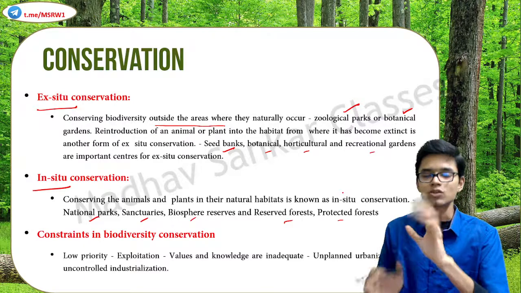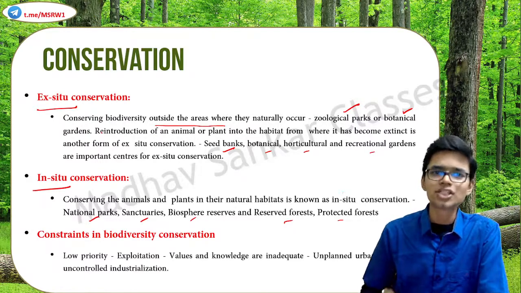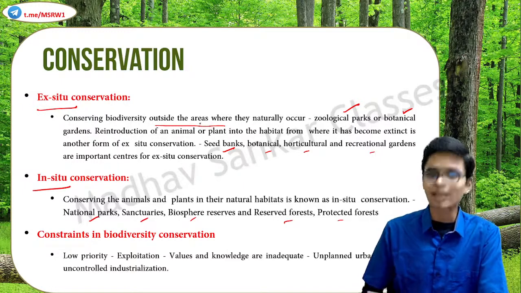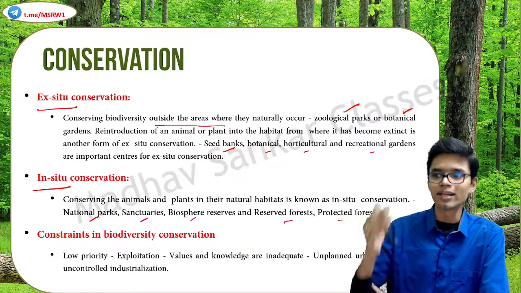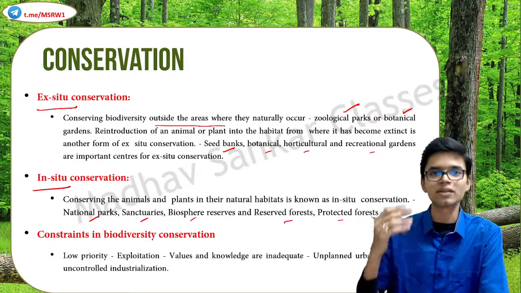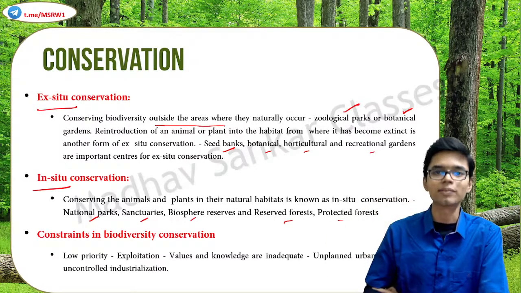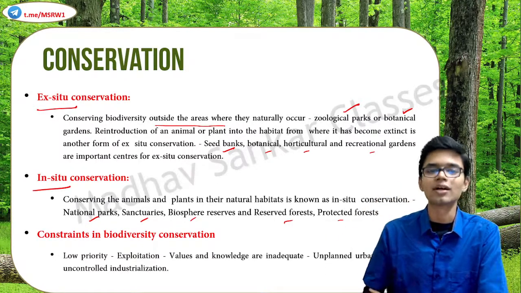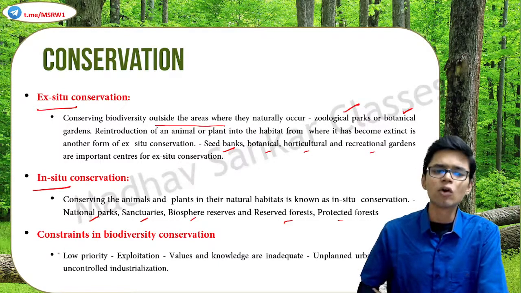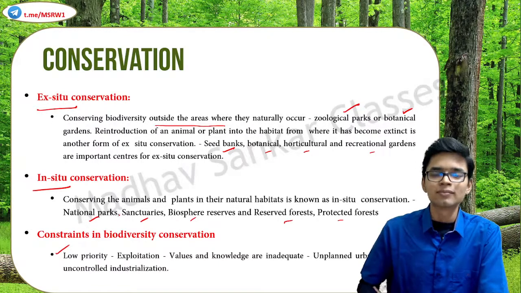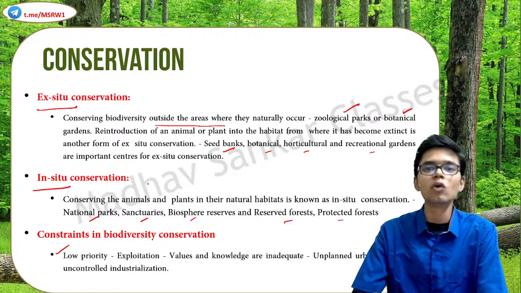Got it? So what are the constraints that we face while doing all these kinds of protection? There are certain limitations or inhibitions which prevent us from giving the full potential of conservation. What are these constraints? First of all, low priority. Environment and ecology are always given low priority compared to everything else.